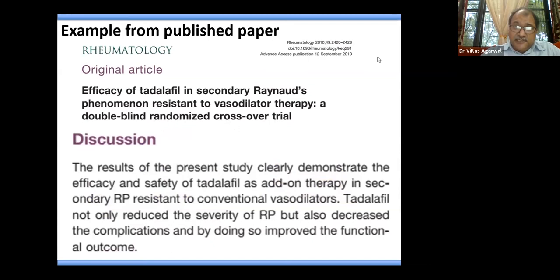But when we started the discussion, we put forth a concise summary of the results of the study. And that was that the results of the present study clearly demonstrate the efficacy and safety of tadalafil as add-on therapy in secondary Raynaud's phenomenon resistant to conventional vasodilators. It not only reduced the severity of Raynaud's phenomenon, but also decreased the complications and improved the functional outcome. So this was in gist. We had put forth all the major findings of our paper in the first 3 or 4 lines of the discussion part.